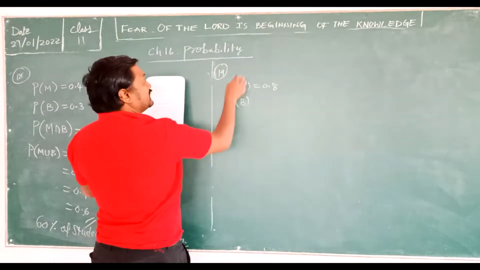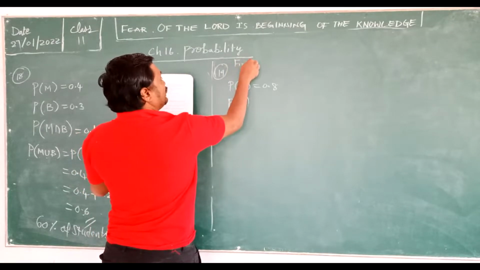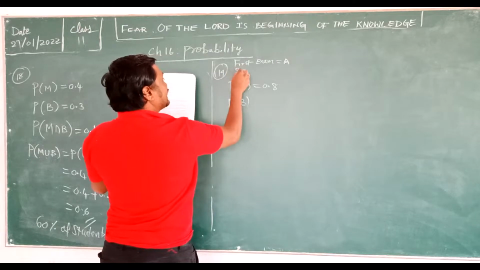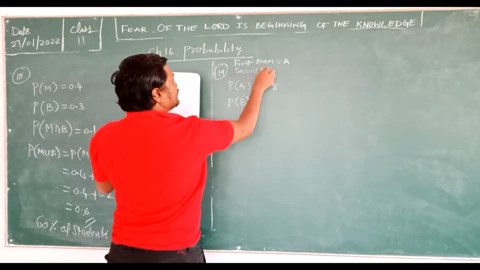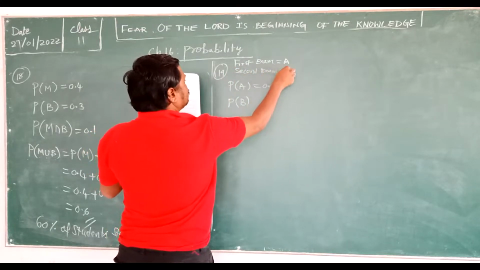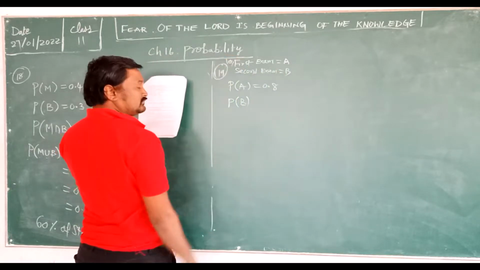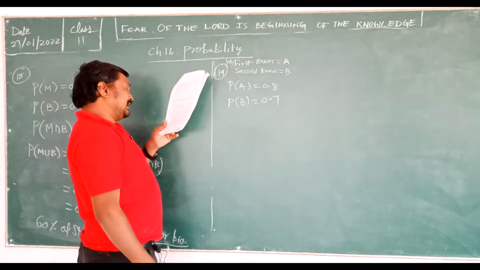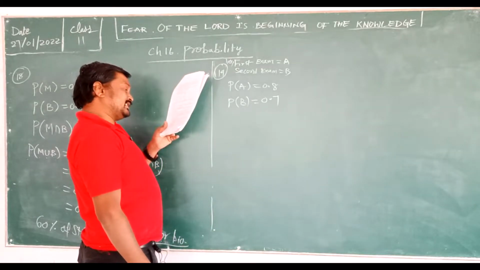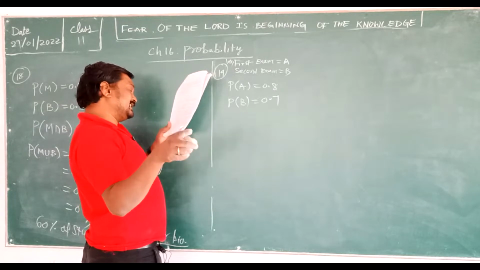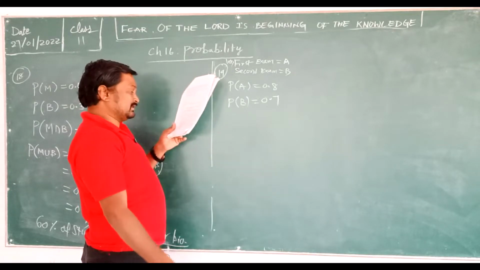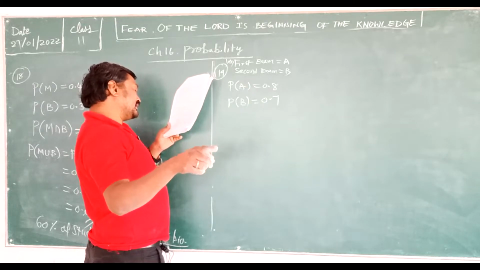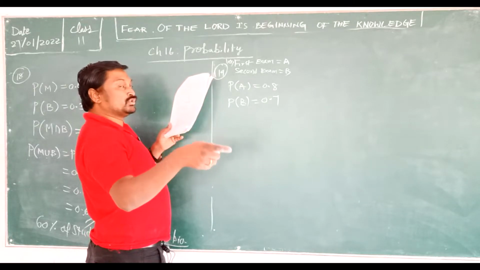Let the second exam be B, so P of B is 0.7. The probability of passing at least one of them is 0.95. What is the probability of passing both?